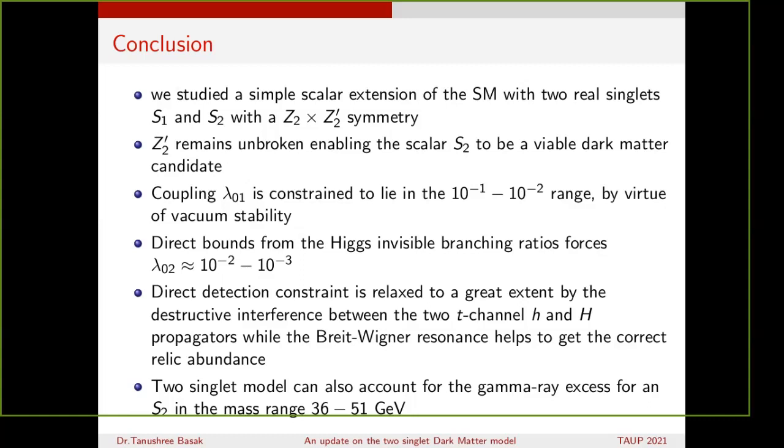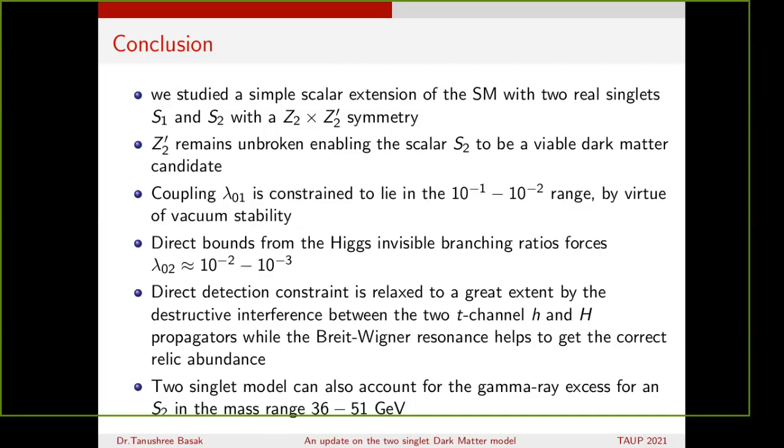The direct detection constraint is relaxed to a great extent by the destructive interference between the two channels, that is the t-channel diagram for h and capital H propagators, while the Breit-Wigner resonance helps us to enhance the annihilation cross section, thus addressing the correct relic abundance.